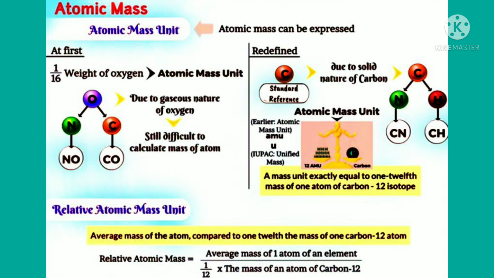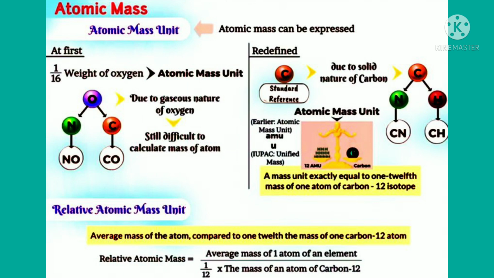Still, it was difficult to calculate the mass of an atom at that time. So that was redefined with a standard reference, due to the solid nature of carbon. Atomic mass unit is a mass unit exactly equal to 1/12 mass of one atom of the carbon isotope.